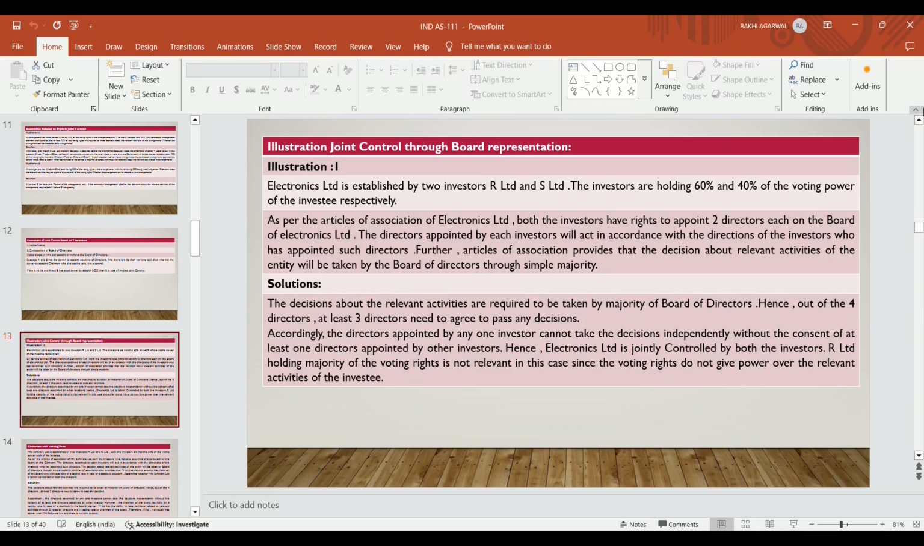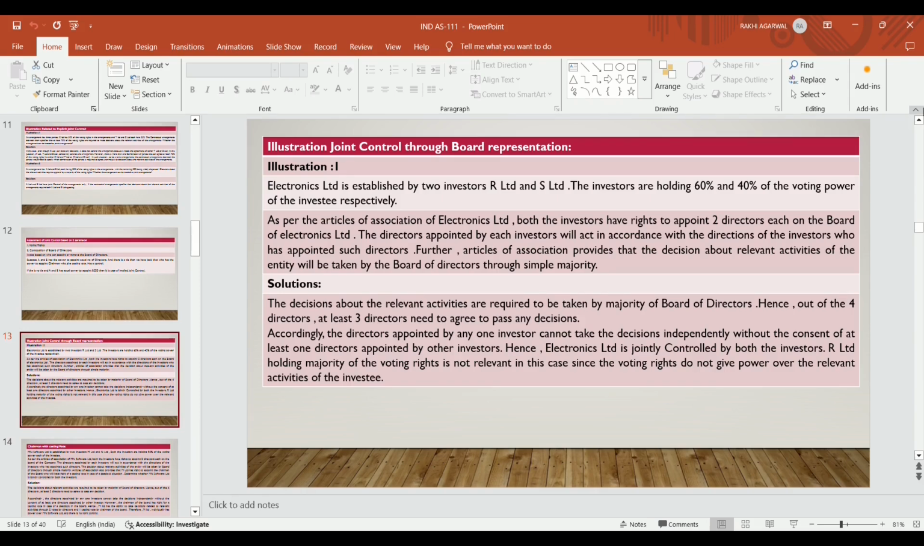It is mentioned in the articles of association that if any relevant decision is taken by the entity, it will be taken by the board of directors, not by the investor who has a majority vote. Decisions about the relevant activities require a majority of the board of directors. Hence, out of the 4 directors, at least 3 directors need to agree to pass any decision. So it is implied joint control, because if R says that my directors will not give consent to your decision, then the consent of both investors' directors is required. So 3 directors' consent is required to pass decisions.